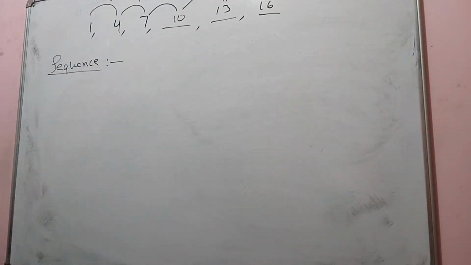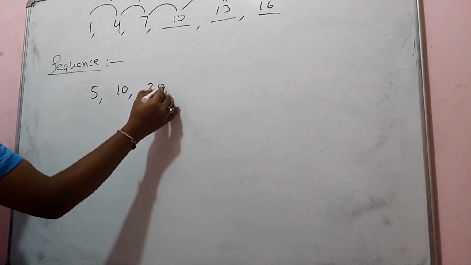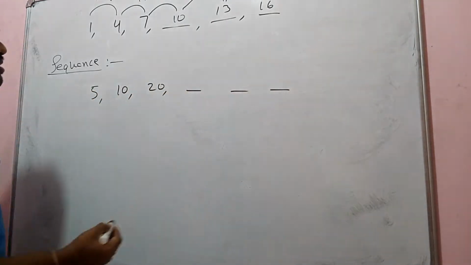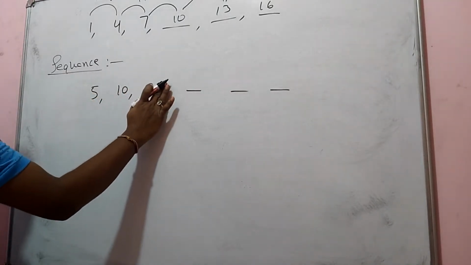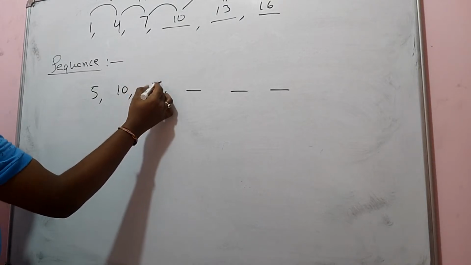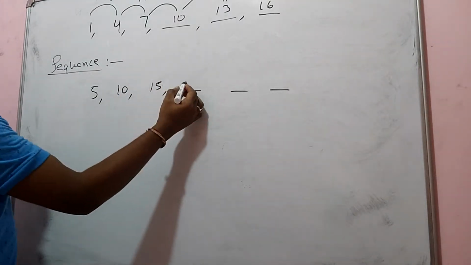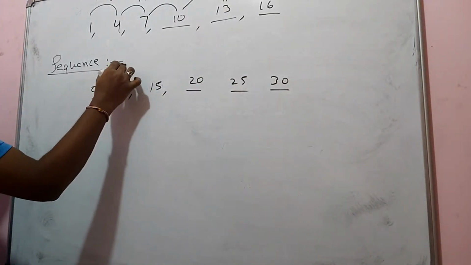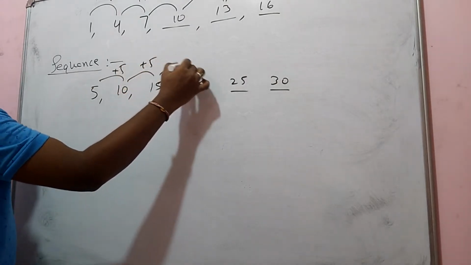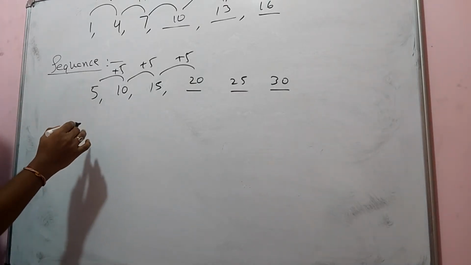Now if I take 5, 10, 15, then what am I going to get next? 20, 25, 30. It is following a certain pattern: plus 5, plus 5, plus 5.